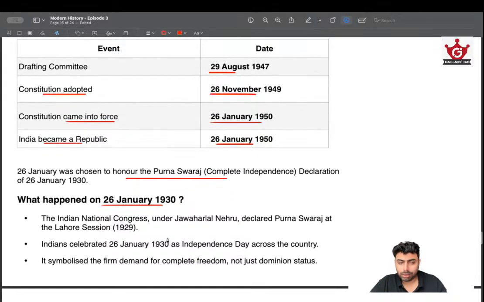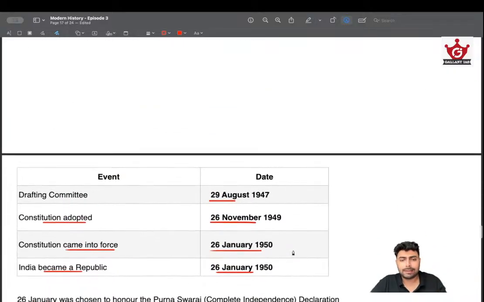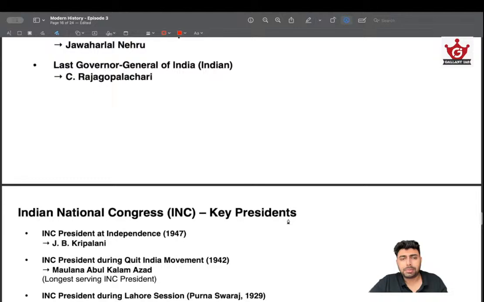And it was celebrated as Independence Day across the country in 1930 itself. So to honor that legacy, we held back on our constitution enactment, waited for 2 more months, and enacted it. So that's all about the dates. Remember these dates, okay? These are important, and just have a rough idea.